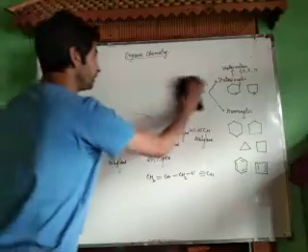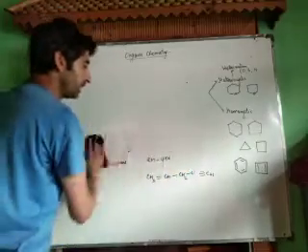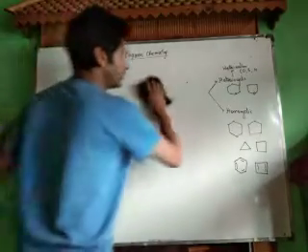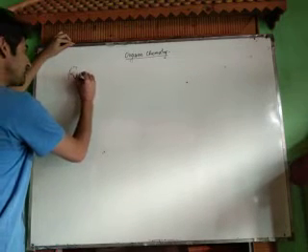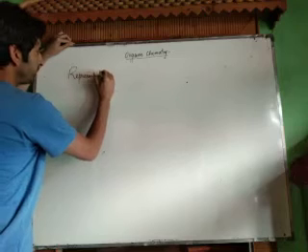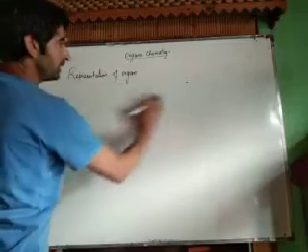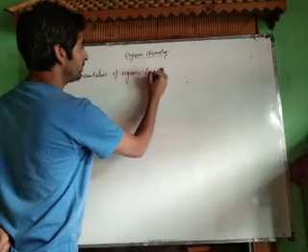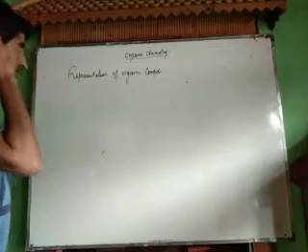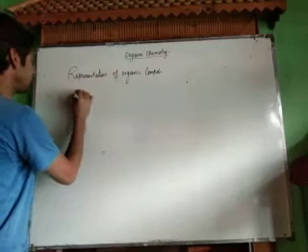Now the second important part of our basics is representation of organic compounds. How can we represent organic compounds? What is the method of representation of organic compounds? How are we going to represent organic compounds on this whiteboard or on a plane of paper? There are certain formulas which we need to use to represent organic compounds. First is the extended form.